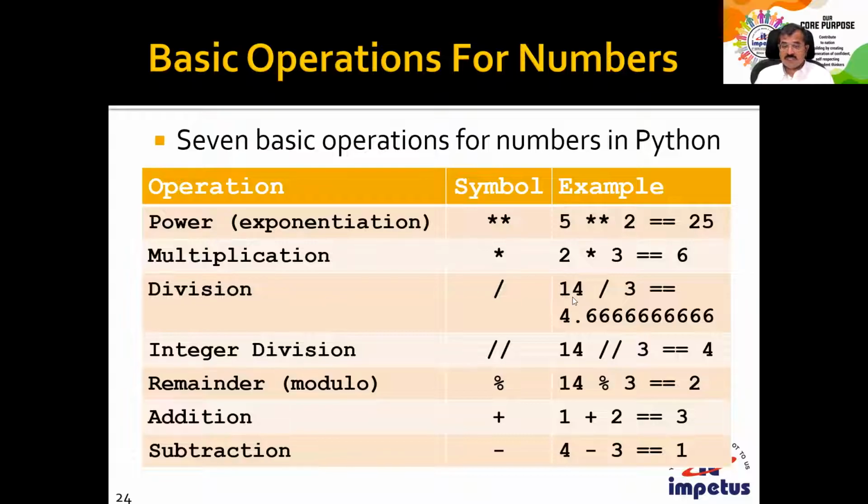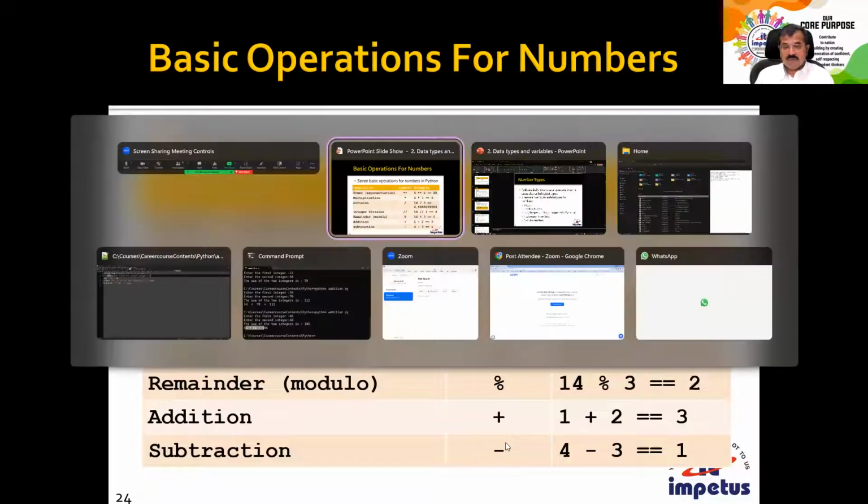Division, we have 2 types of division. One is the regular division, where we get the answer in fractions. The other is integer division, where only the quotient will be displayed and the remainder will not be, like 2.666, the repeating digits are left out. If I take mod, it will give you the remainder. 14 mod 3 will give you 2, since 3 4s are 12, and the remainder is 2. Addition and subtraction is what we know. So let's have a look at these expressions once again before we move on to the next topic.